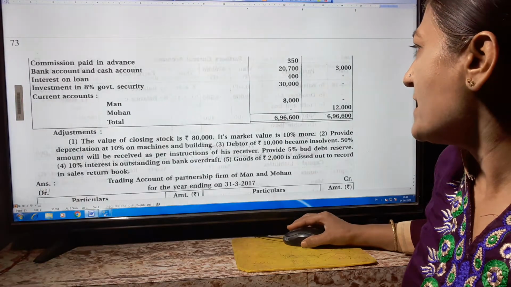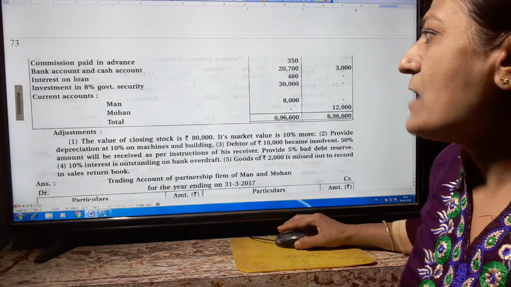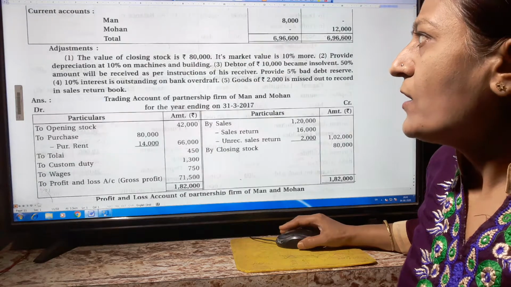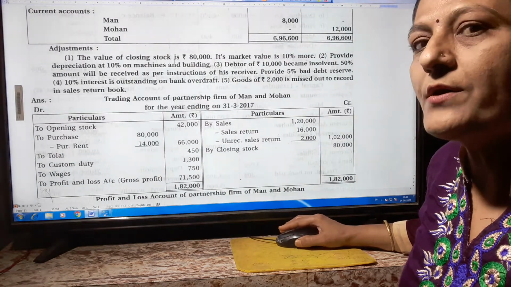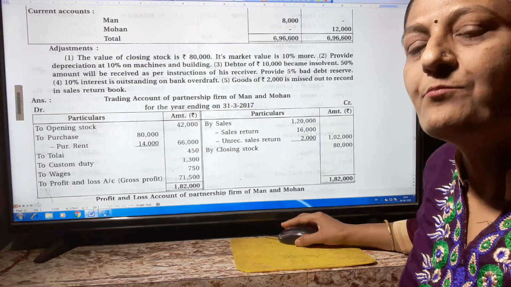Total of trial balance is 6,96,600. Now some adjustments are given below the trial balance. First adjustment: the value of closing stock is rupees 80,000. Its market value is 10% more.